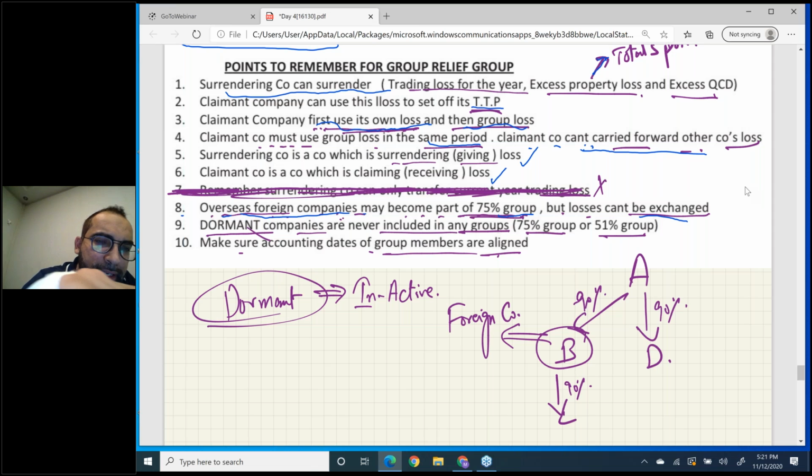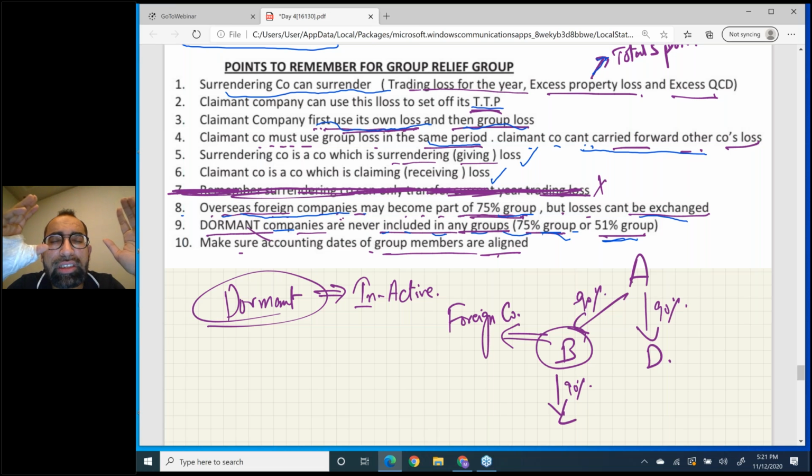Now, dormant companies are never included in any groups. If there is a dormant company, meaning an inactive company, in any group, you have to ignore that company, even if that is a 75% group or a 51% group of companies. I hope you remember we just discussed before the break that the 51% group is used for limits apportionment, for large and small company.